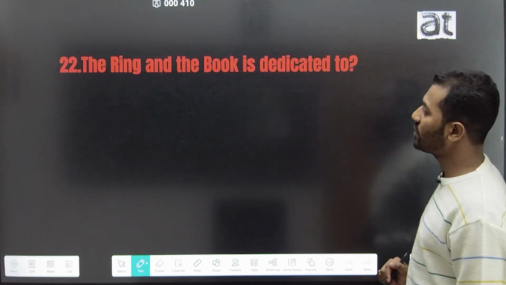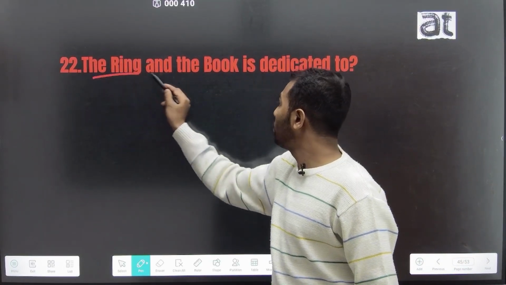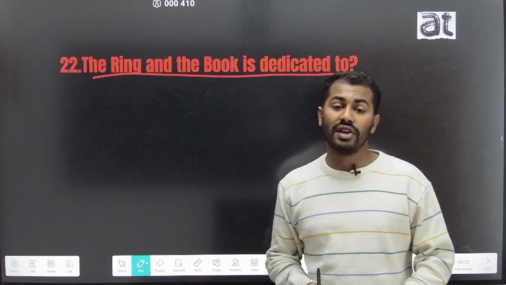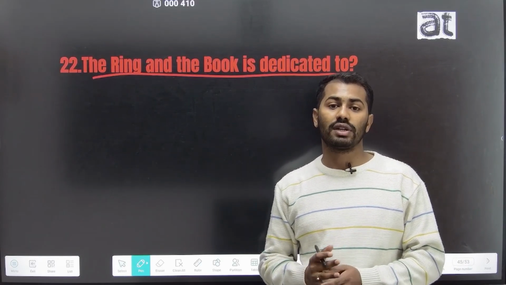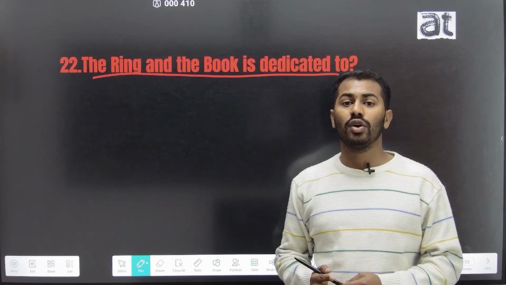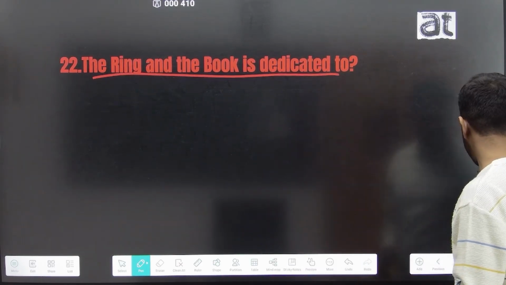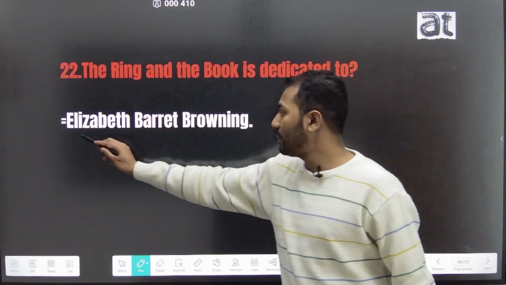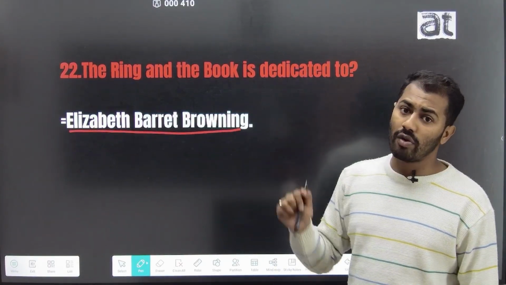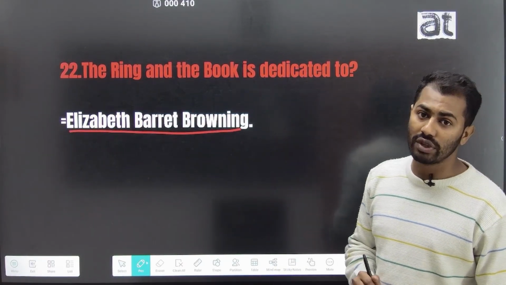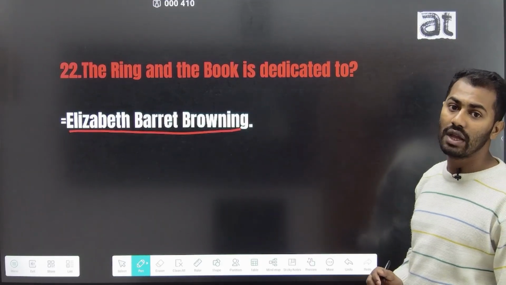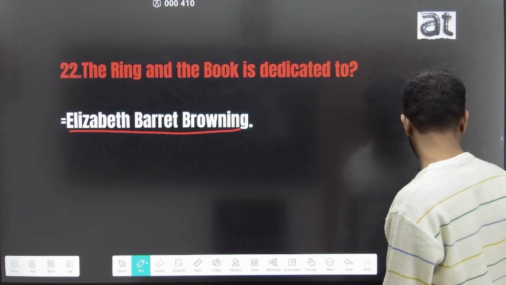The 22nd question is, The Ring and the Book is dedicated to. The Ring and the Book is one of the most important works of Robert Browning, which consists of 12 books, and this work is dedicated to his beloved wife Elizabeth Barrett Browning. Robert Browning's poem The Ring and the Book is dedicated to his wife Elizabeth Barrett Browning.